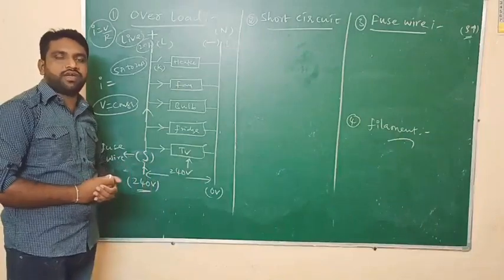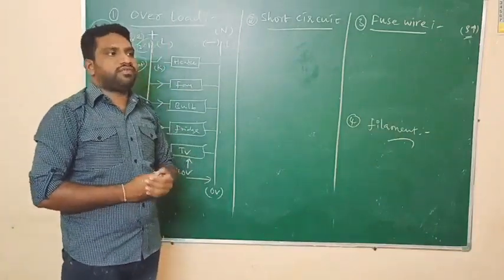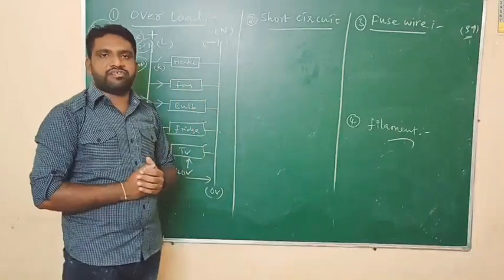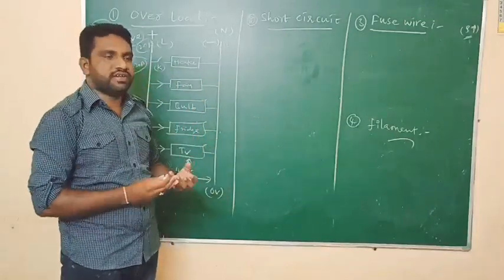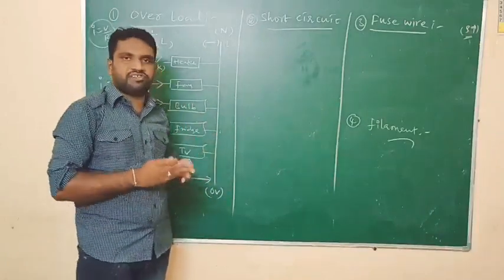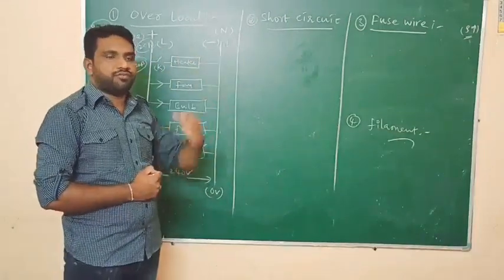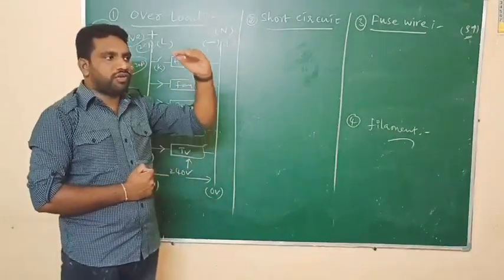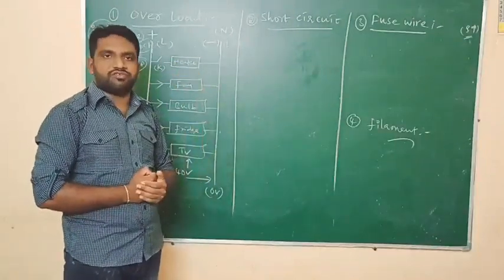What is meant by overloading? We will observe in our house, if we use all electric components like television, fridge, AC, fans, tube lights, geyser, and switch them on at a time, the fuse will cut off. The fuse wire will cut off. The fuse will fall down. So why is the fuse going to cut in this situation?